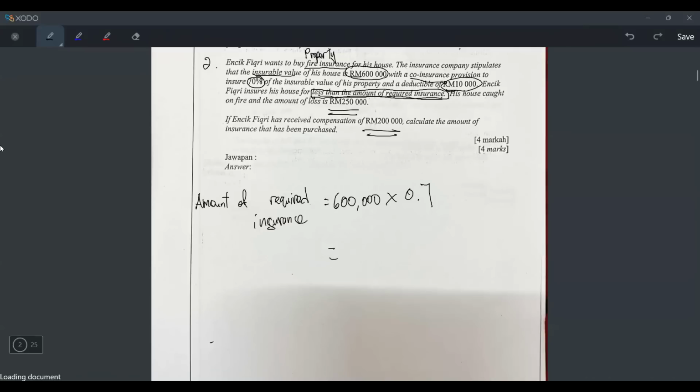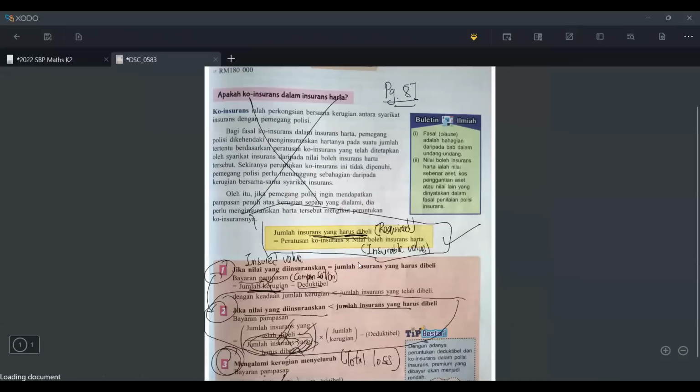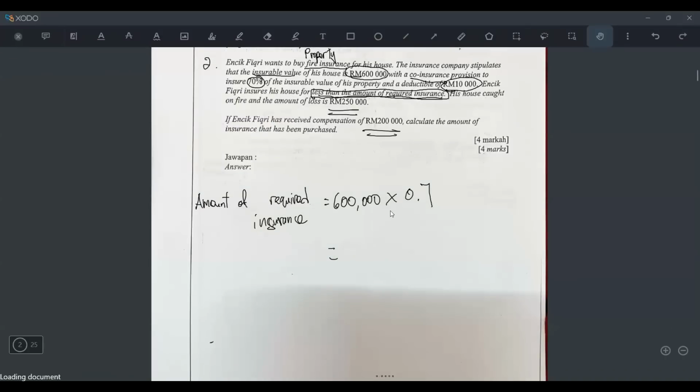Maybe you ask me why I take these two values times. I told you already just now, you see the blue box one. Jumlah insurance yang harus dibeli is the peratusan co-insurance, the percentage, times with the nilai boleh, or the insurable value. So that is why I take these two values times together to see the amount of required insurance.